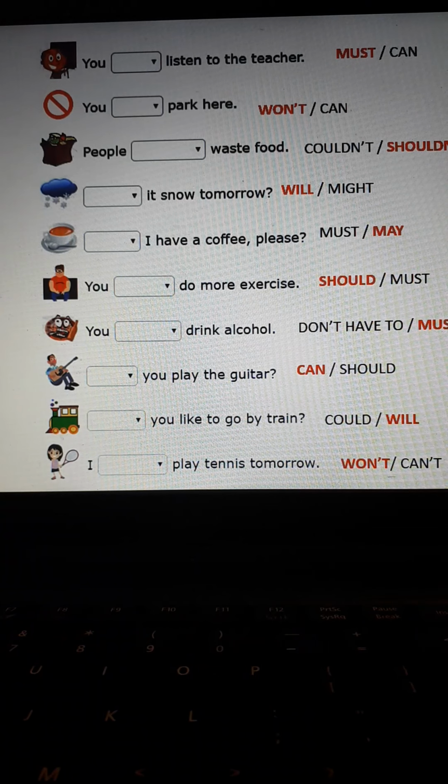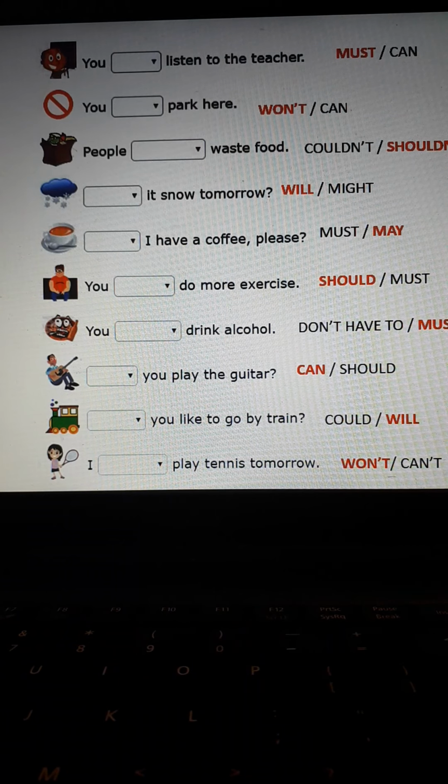I already sent that information, and today we practice this exercise. We are supposed to choose the correct option. Sometimes we can select both modals, but depending on the meaning, is the one that you need to choose. For example, in the first one, you must or can listen to the teacher. We can use both, because if it is an ability, we need to select can.